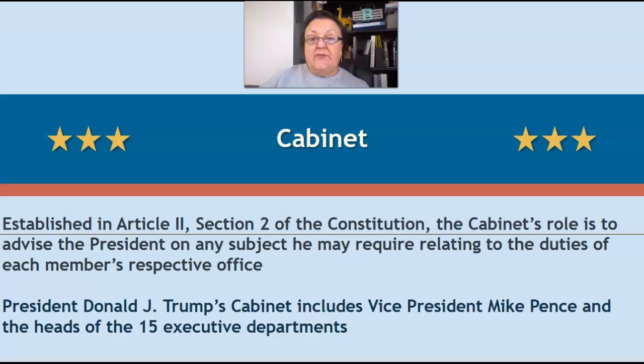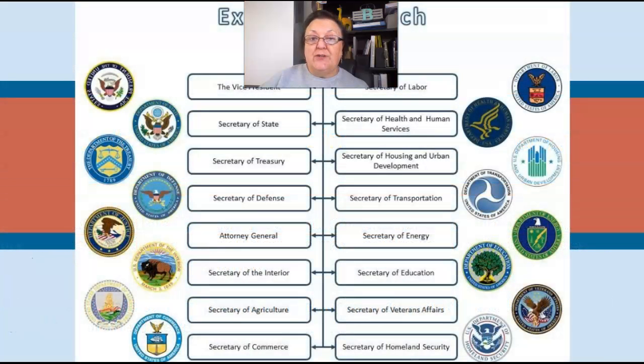So if you think of that, the President has a cabinet of at least 15 people plus the Vice President. That's a lot of work. That's a lot of people to keep track of, and I'm sure he does an excellent job at that. And these are people that he trusts and he knows will give him good information.